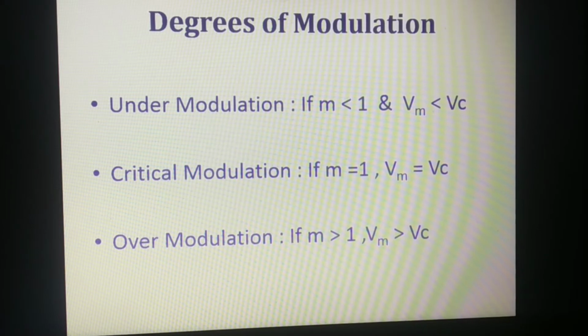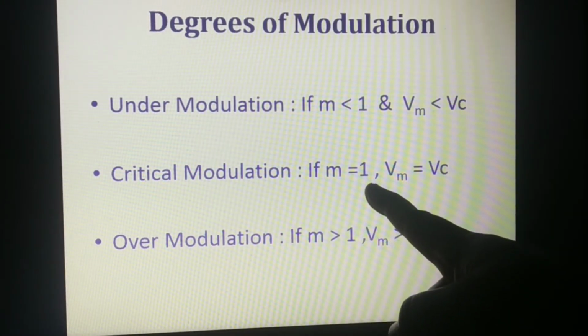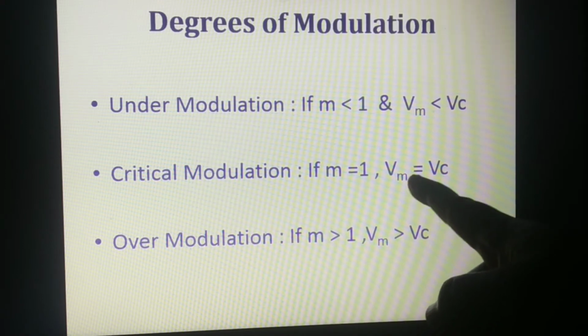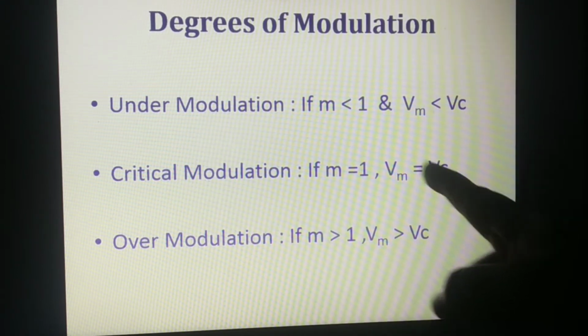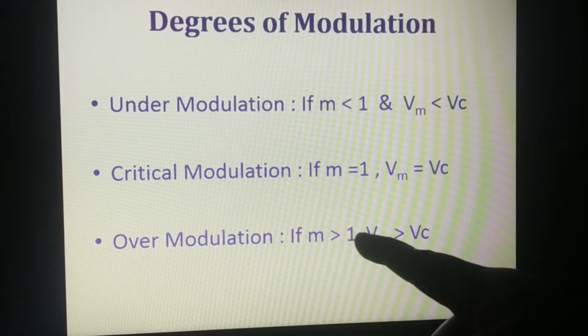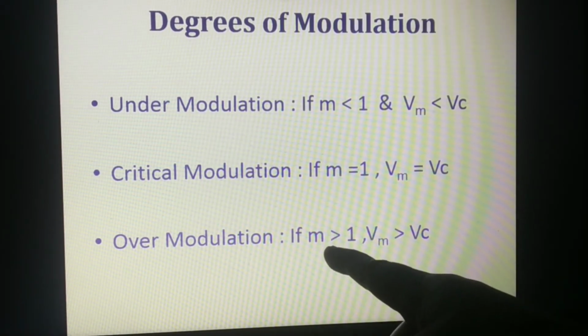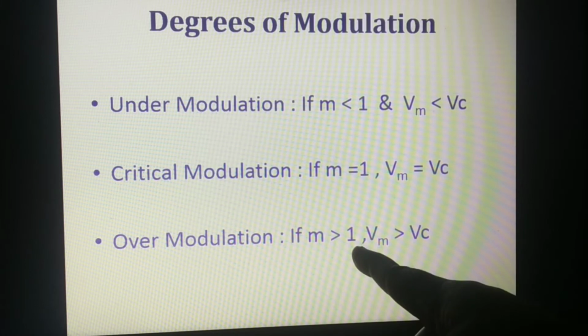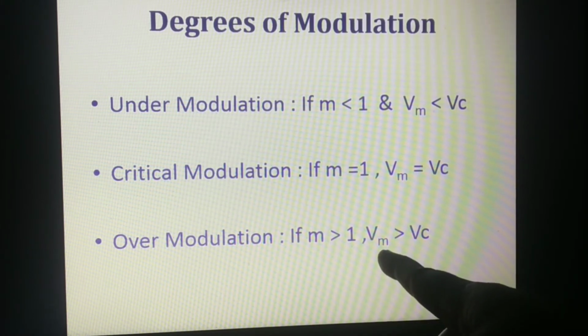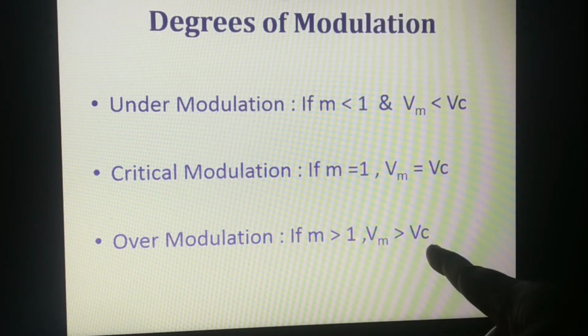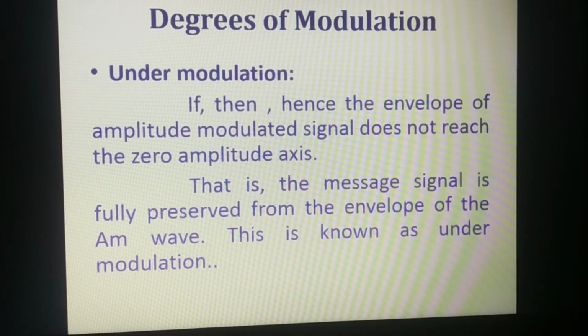If the modulation index is less than 1 and the modulating voltage is less than the carrier voltage, then it is called under modulation. If the modulation index is equal to 1 and the modulating voltage is equal to the carrier voltage, then it is called critical modulation. If the modulation index is greater than 1 and the modulating voltage is greater than the carrier voltage, then it is called over modulation.